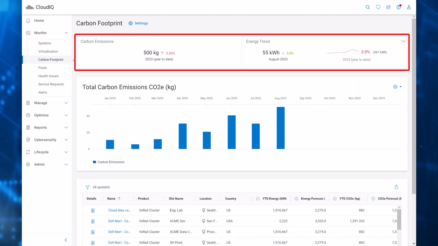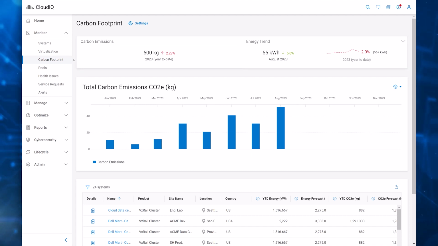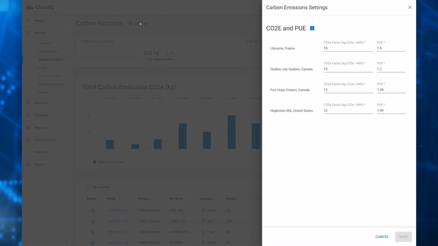The top banner provides a total of all systems for carbon emissions and energy usage. Carbon emissions calculations are based on location-specific emission factors provided by the International Energy Agency and industry average power utilization effectiveness values. CloudIQ administrators can override these default values with their location's unique emission factors.